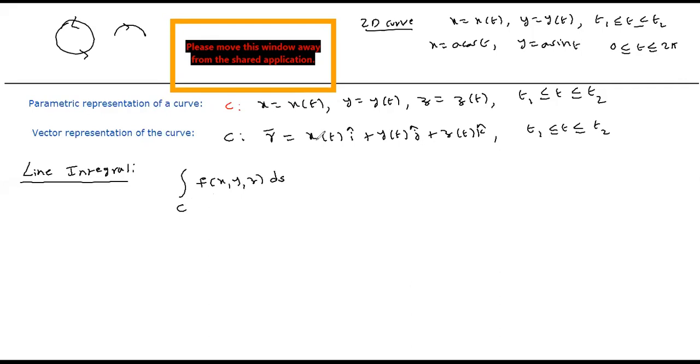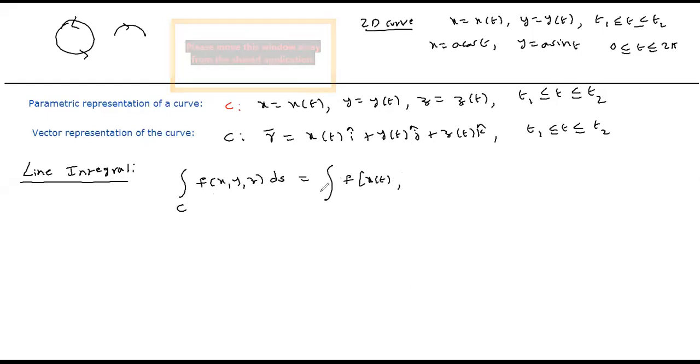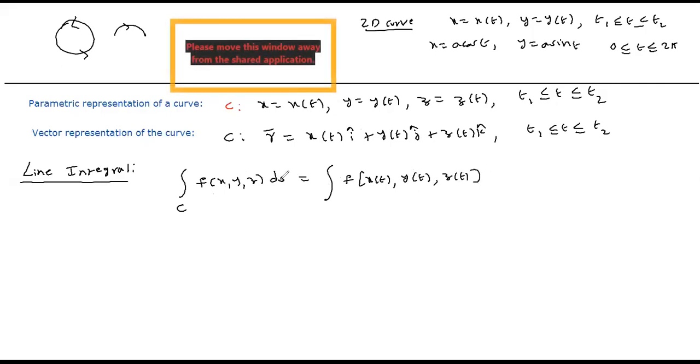If you have a vector representation of the curve, it becomes the integral of f of x of t, y of t, z of t, with ds being the modulus of dr bar by dt, from t1 to t2. This is the formula to compute the line integral when you know the vector representation of the curve.